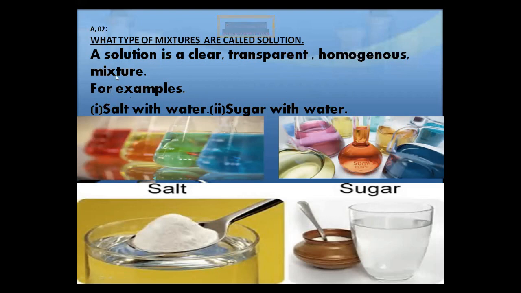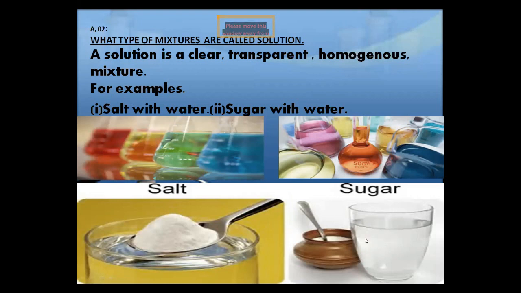A solution is a type of mixture. There are different types of mixtures, but a solution is a type of mixture because solutions are clear, transparent, and homogeneous mixtures. For example, we take salt with water. The salt dissolves in water and makes a clear solution. When we put salt in water, you can observe it in this glass. This is the glass.